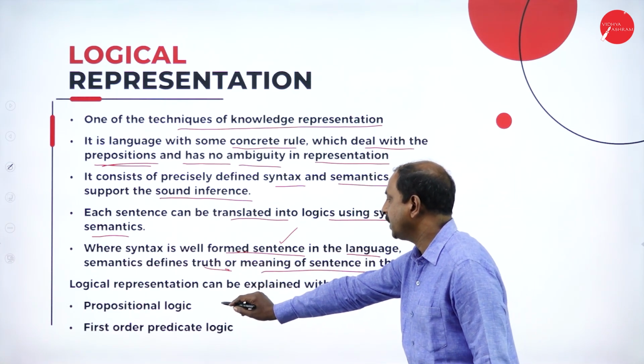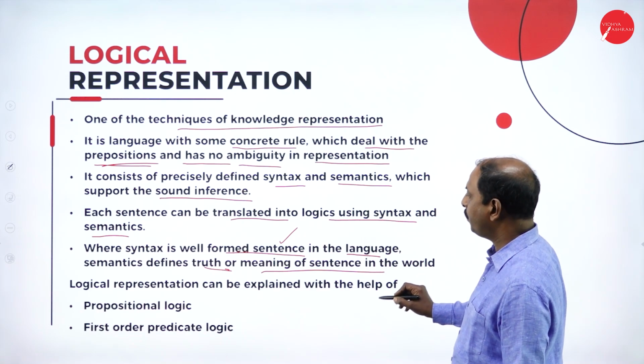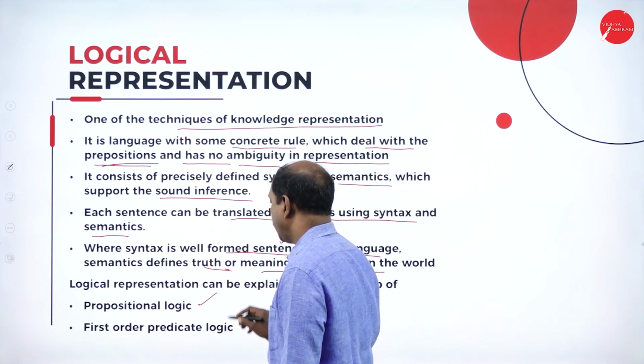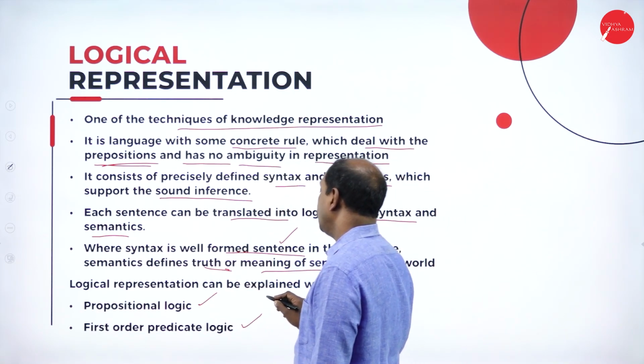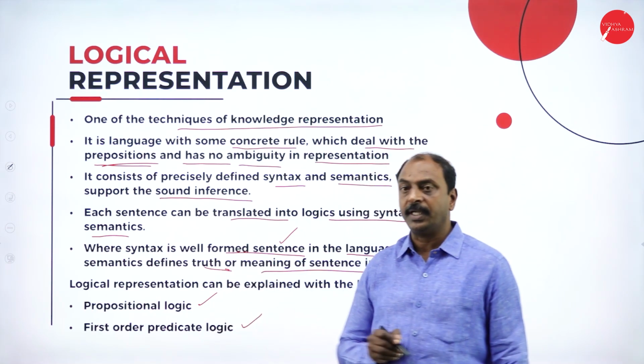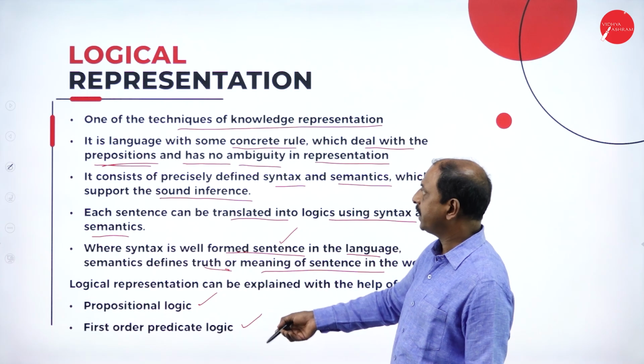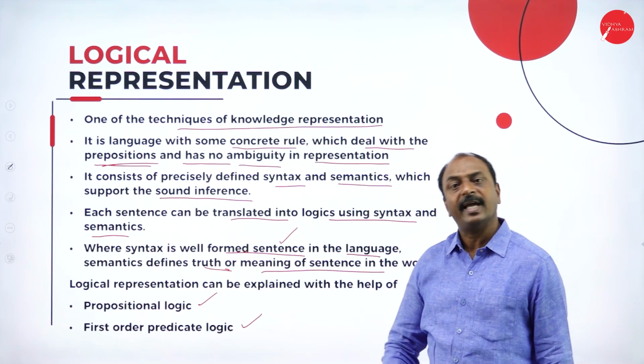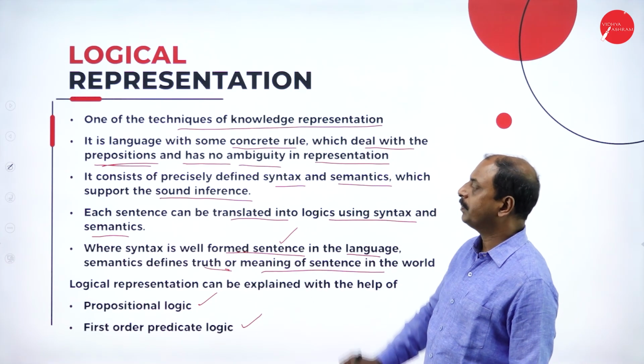This logical representation can be explained with the help of propositional logic and first order predicate logic. These are the two different types of logic through which knowledge representation can be done.